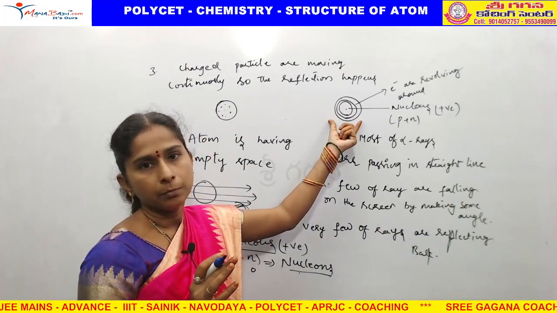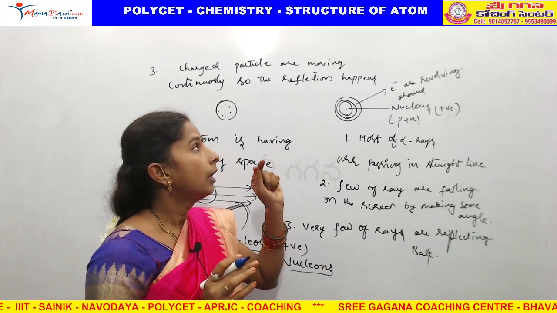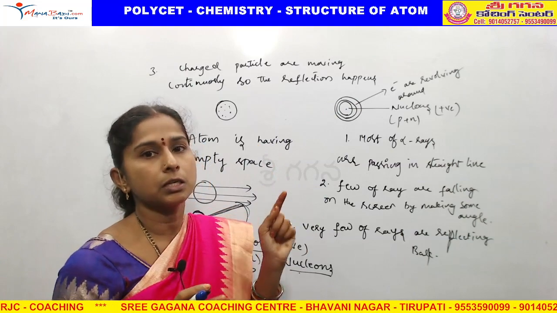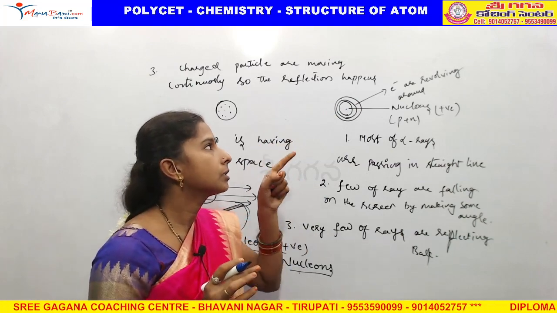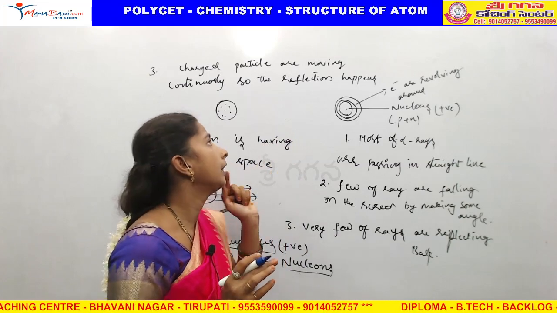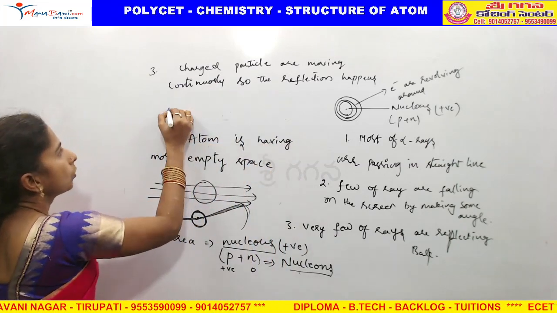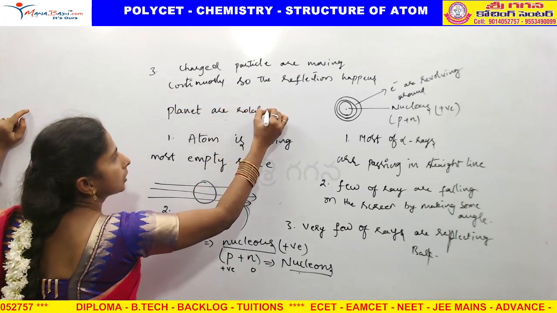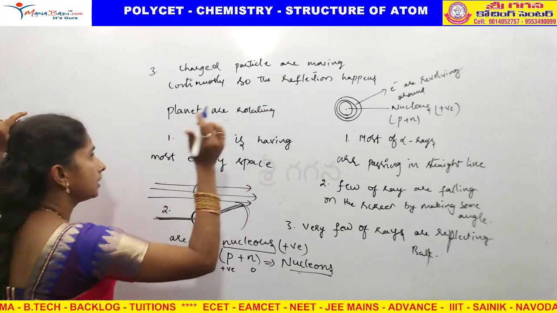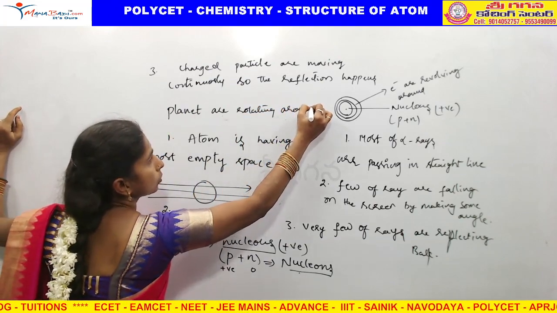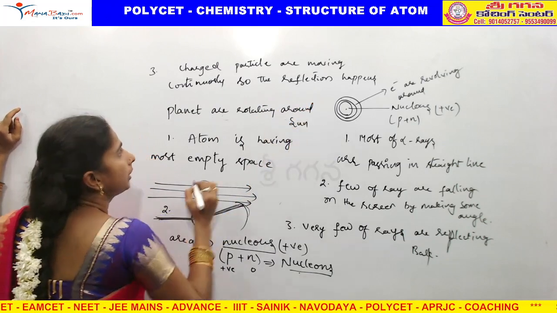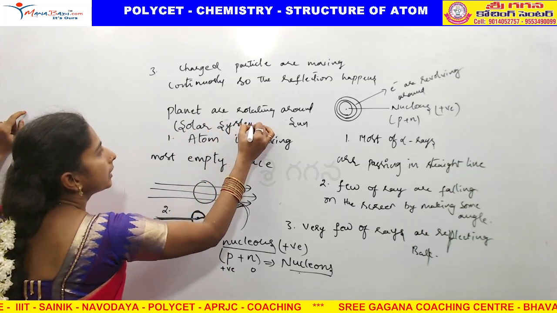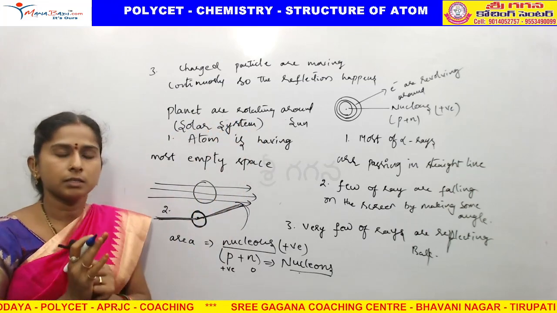Atom is in spherical shape. The center of the atom is called the nucleus, and around the positively charged nucleus, electrons which have negative charge are rotating, like how the planets are rotating around the sun. Planets rotating around the sun, what is that? A solar system. So he compared his atomic model with the solar system.